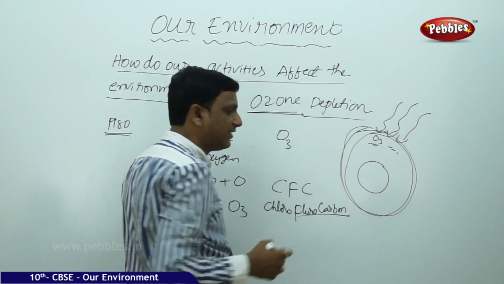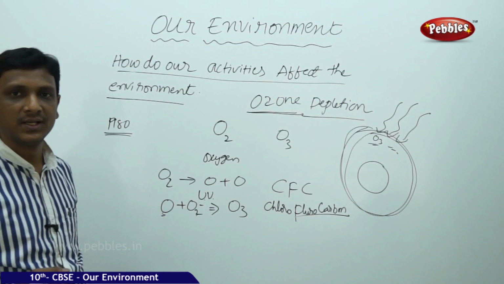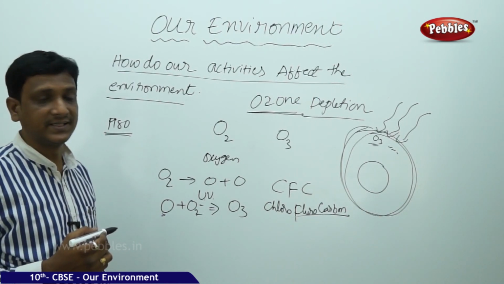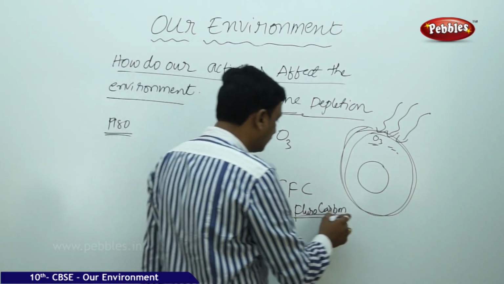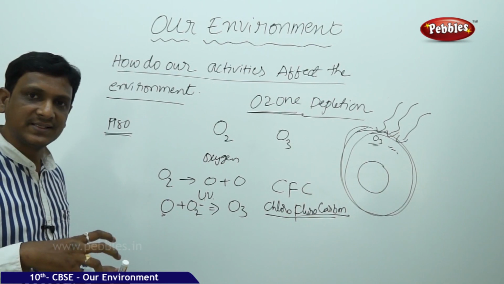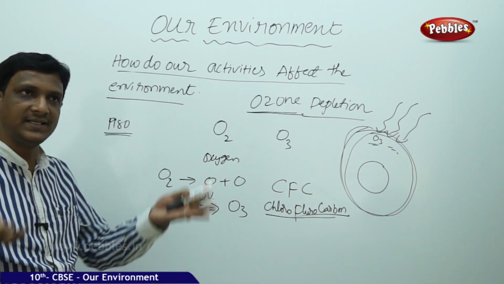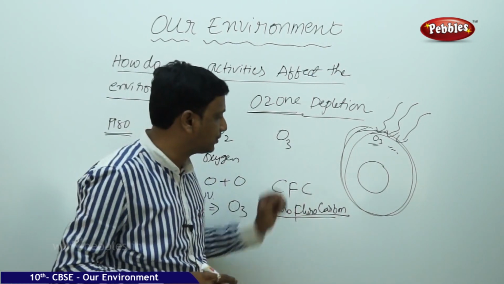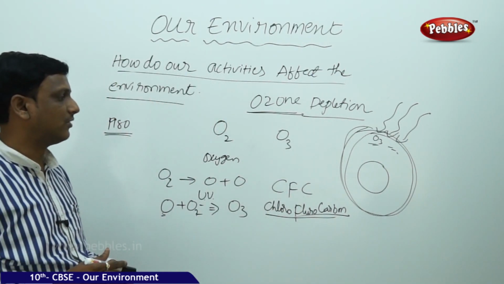They are highly reactive with the ozone molecules. Basically, ozone is a neutral and stable substance, but it reacts with these compounds. These compounds are used in refrigerators and aerosol sprays. When these chemicals are released into the atmosphere, they reach the top parts of the atmosphere and react with the ozone. So it leads to the depletion of ozone.